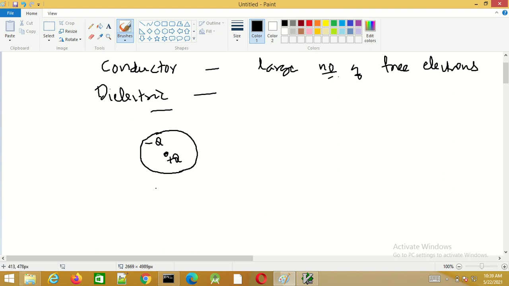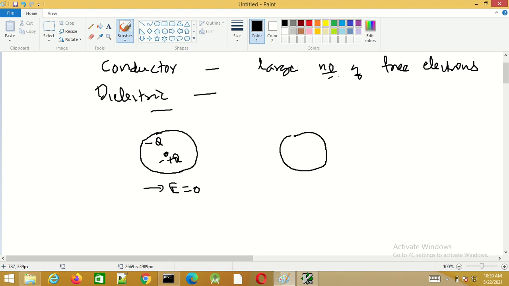When there is no electric field, the center of this negative electron cloud coincides with the positive charge. So there is no shift between the center of the electron cloud and the positive charge. But when an electric field is applied